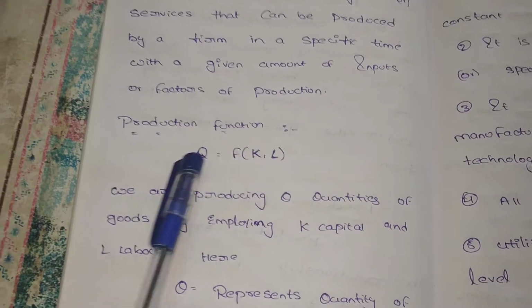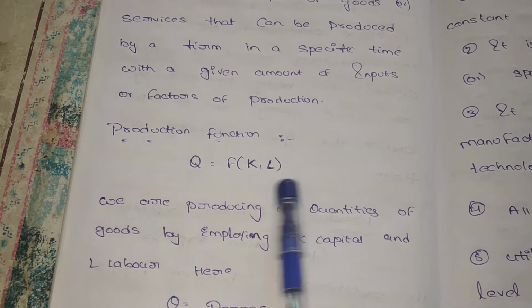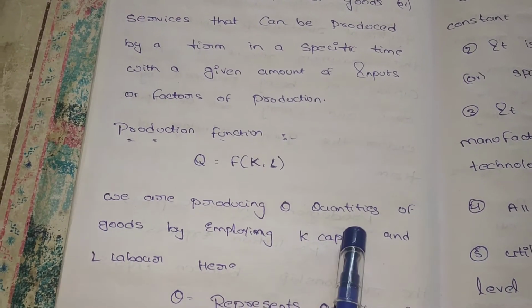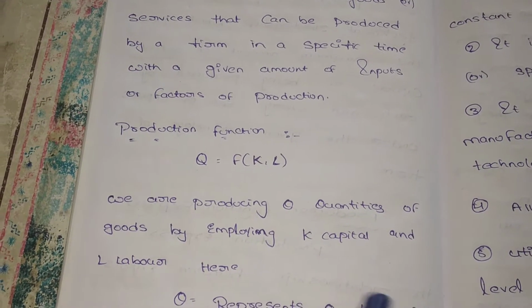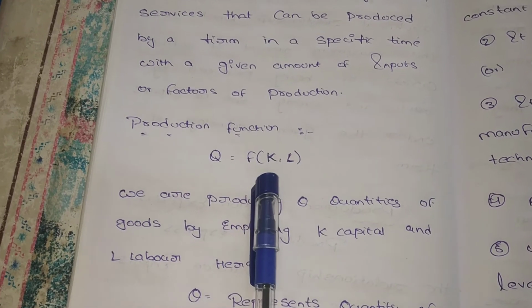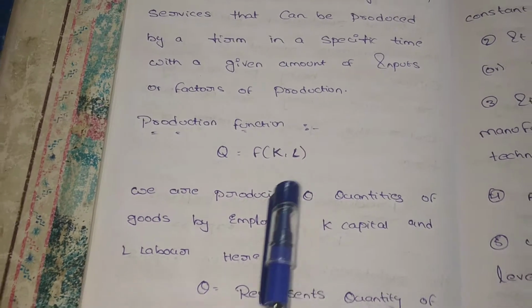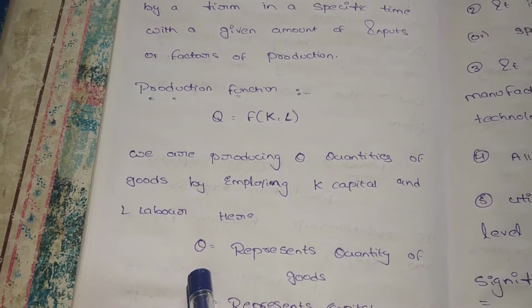Next, the production function: Q is equal to F of K comma L. We are producing Q quantities of goods by employing K capital and L labor. Here Q is equal to output, and what are the inputs? Labor and capital are inputs. So we can say Q represents the quantity of goods, which means it is the output.